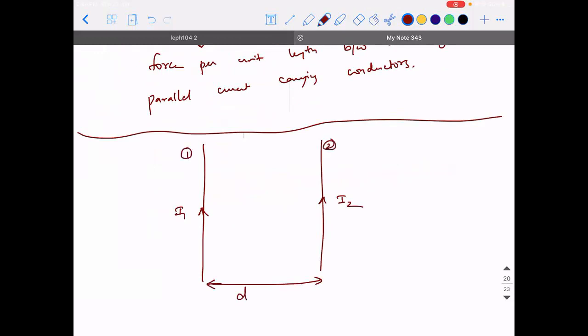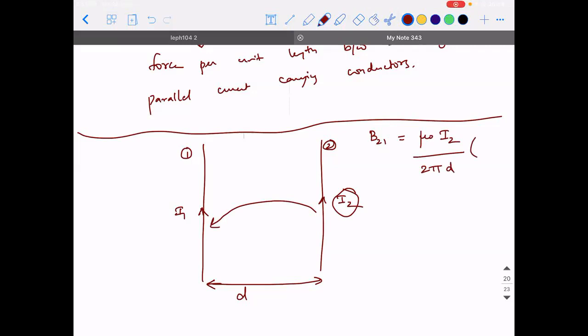What is the magnetic field due to the second conductor at the first? Due to I2, what will be the magnetic field produced at the first location? Mu naught I2 divided by 2 pi d.